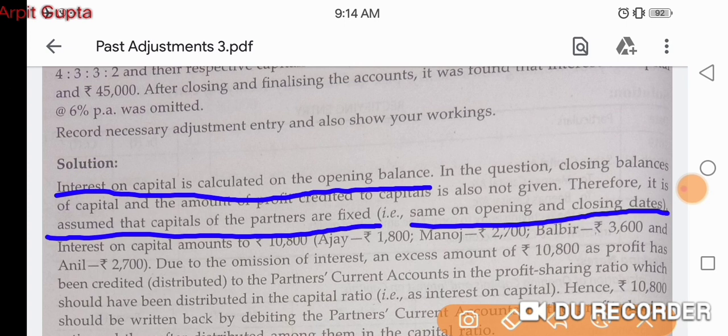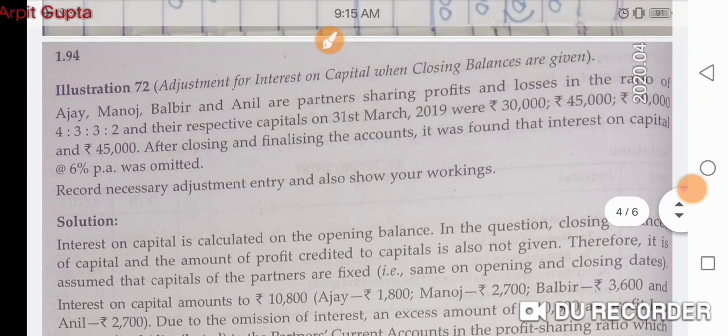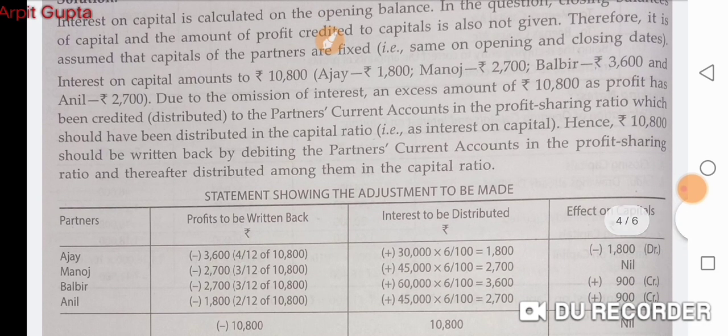So if the capitals are fixed, we have already understood that nothing is adjusted in capitals. So that means the capitals have not changed. So the closing capital given right now is the same as opening capital. So we can straightforward calculate 6% of the capitals that are given to us. So this is the only thing in this whole question. So you can read this solution here.